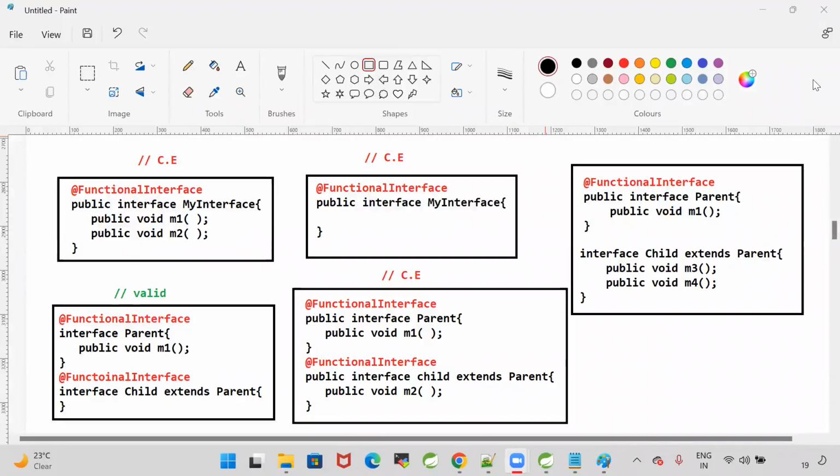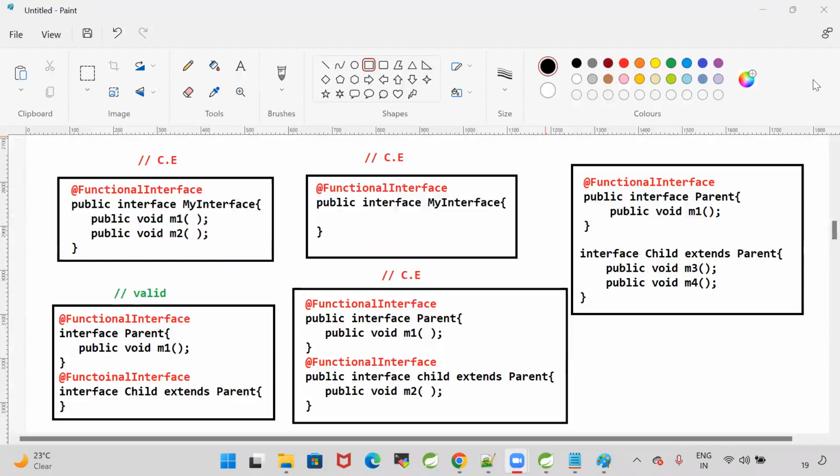In the child interface, am I writing the functional interface annotation? Tricky question, right? No. When there is no functional interface annotation, it is a normal interface. A normal interface can contain any number of abstract methods. My child interface has 3 abstract methods now. M1 came from the parent, M3, M4 available. It is still valid because it is not a functional interface.